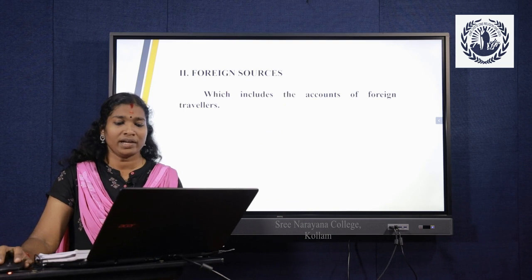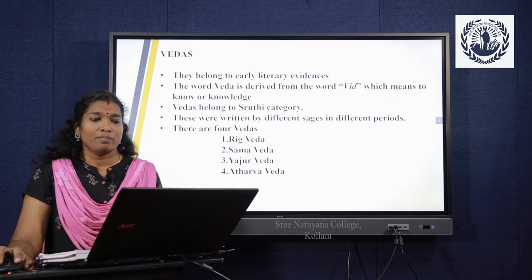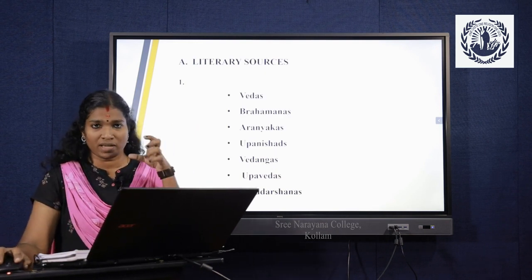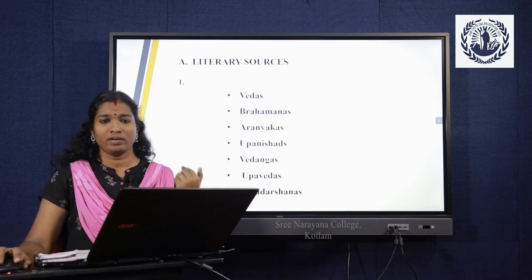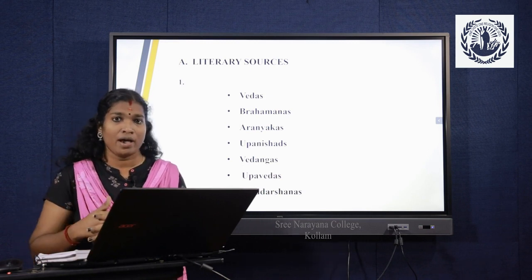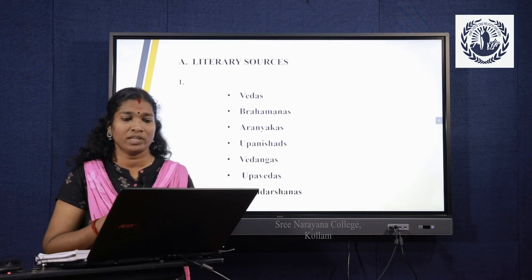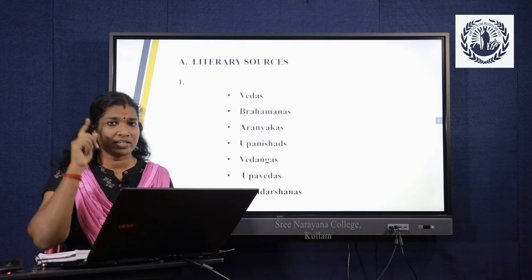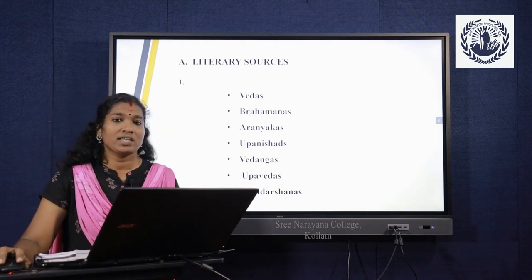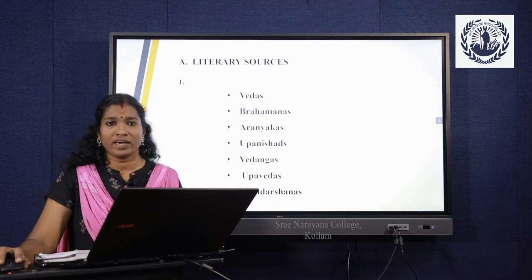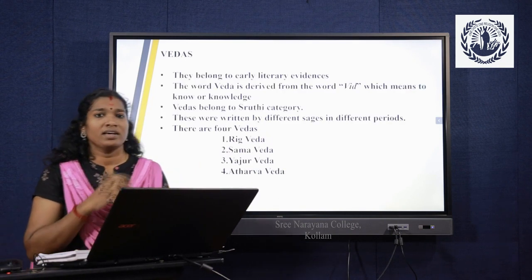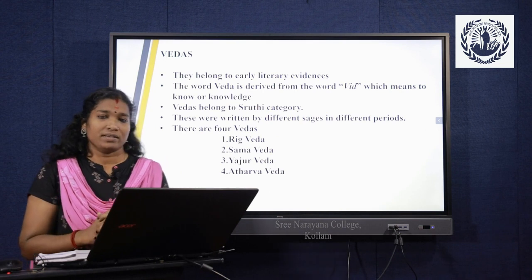Today we are mainly discussing the literary sources, but it is a very large topic, so I have cut it short to some areas of the literary sources. As explained, the literary sources can be broadly classified into 9 heads. But among the 9 heads, I will talk about the first category. The first section contains Vedas, Brahmanas, Aranyakas, Upanishads, Vedangas, Upavedas, etc. Among them, the first theme is the Vedas.